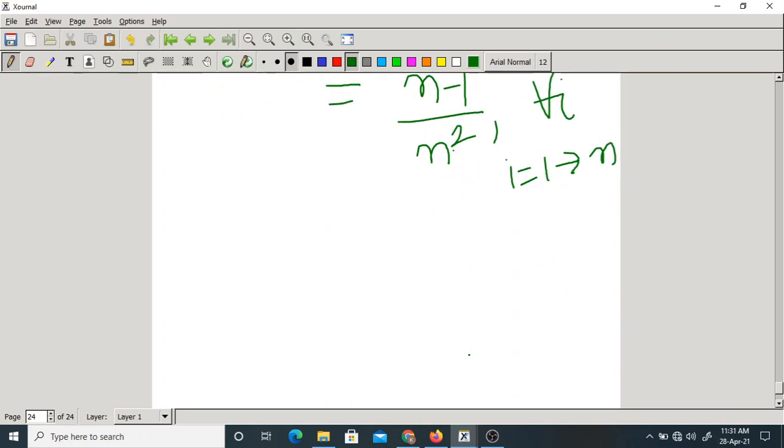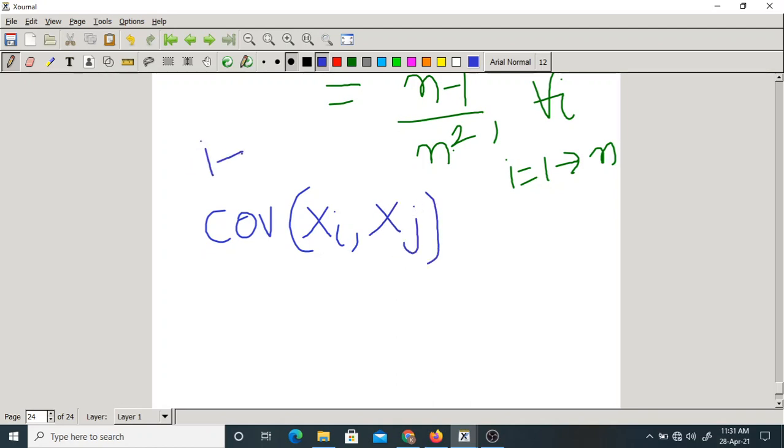Now we have to find the covariance of xi, xj. Here i should not be equal to j. What if i equals j? Suppose I ask you the covariance of x comma x.